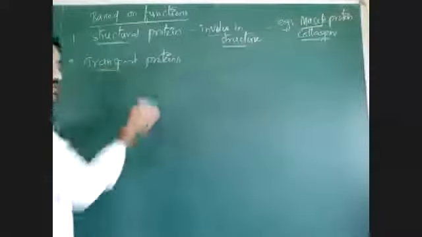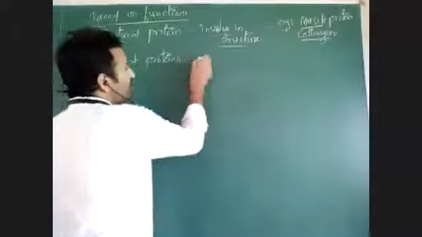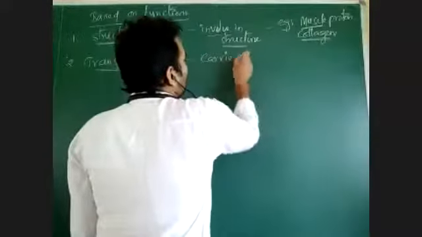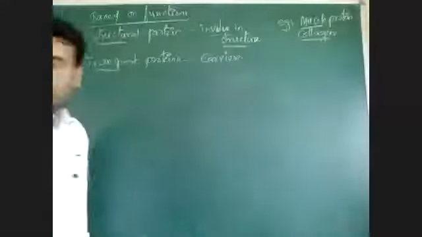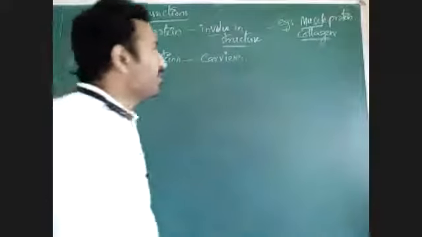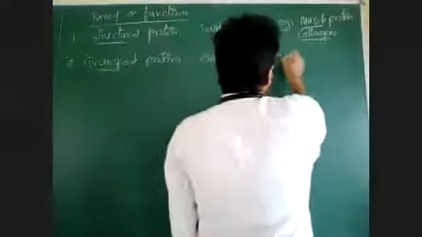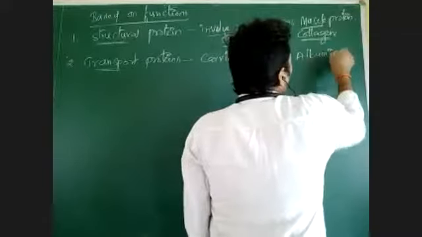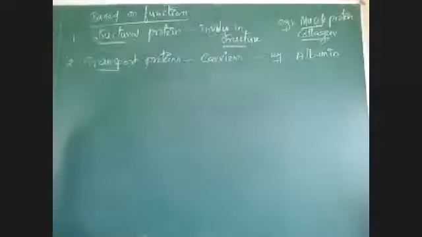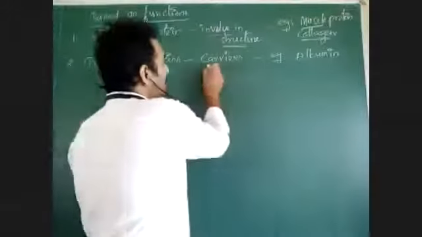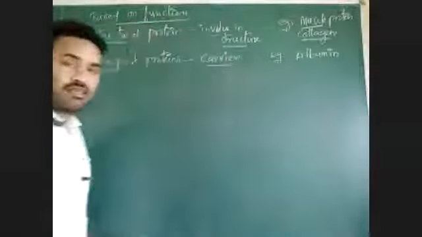Transport proteins means they can act as carriers. Carriers means they can transport some substances from one place of the body to another place of the body. Example, albumin. Plasma proteins are there, na? Albumin, globulin, like that. In blood there are some proteins. Those proteins act as carriers.